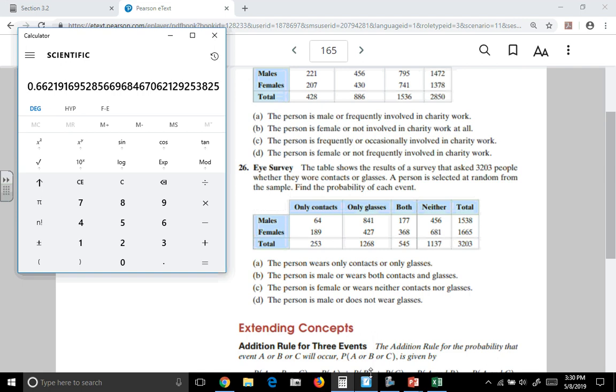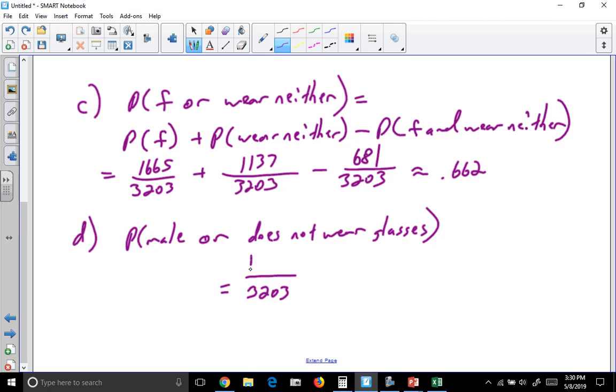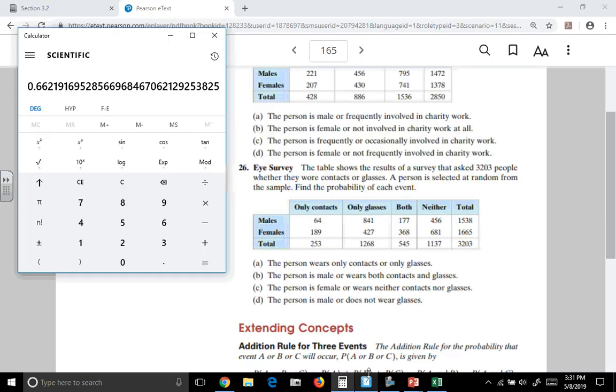So there are 1,538 people that are male. So that's a big chunk of them. The other thing that they could be is people that don't wear glasses. Well, where are people that are not male? Well, those are female.